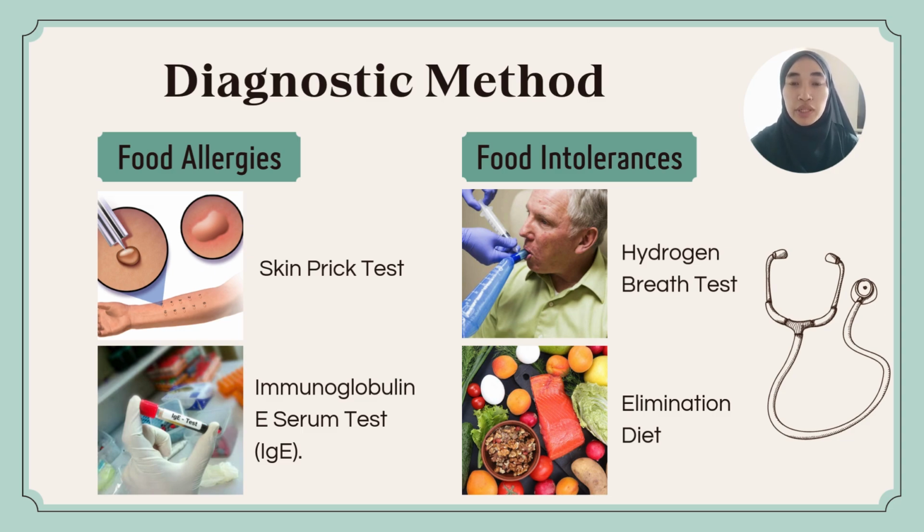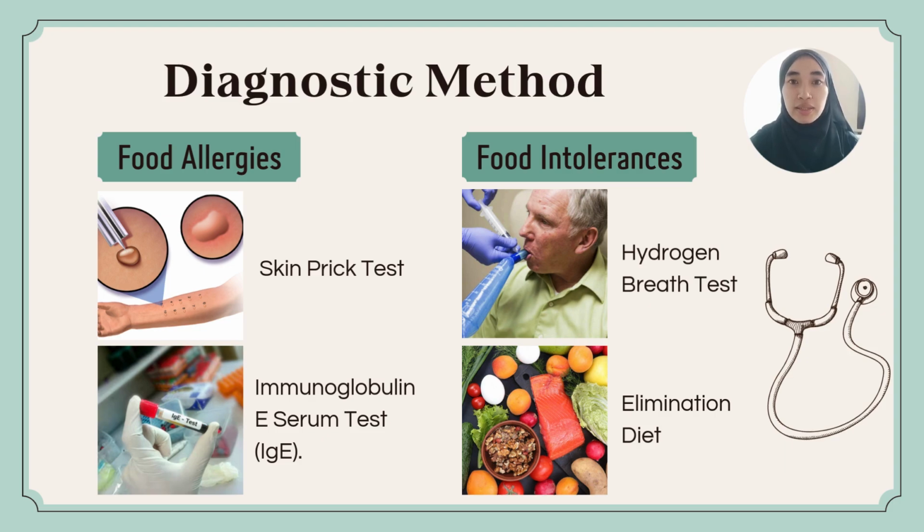First, the skin prick test is a common method to diagnose food allergies. Small amounts of potential allergens are introduced into the skin, typically on the forearm or back, using tiny pricks or scratches. If the person is allergic, the skin reacts by developing redness, swelling, or a raised bump within 15 to 20 minutes. This test is quick, minimally invasive, and highly effective in identifying specific allergens.